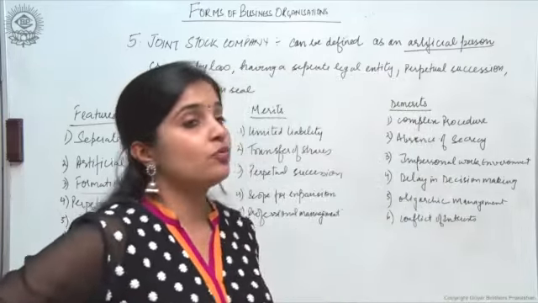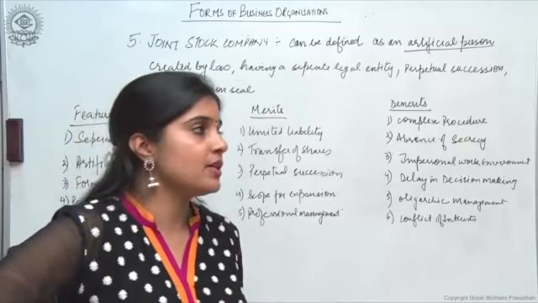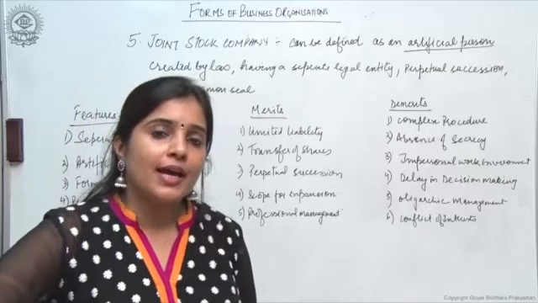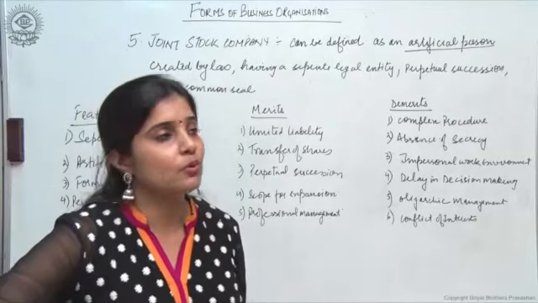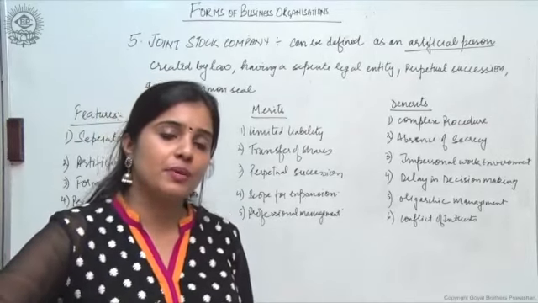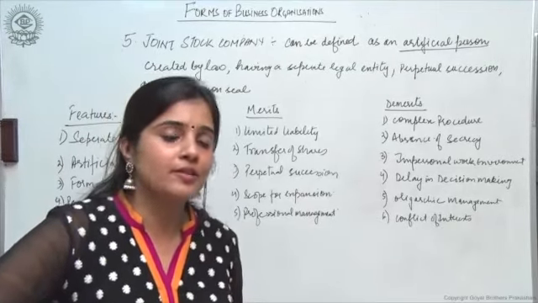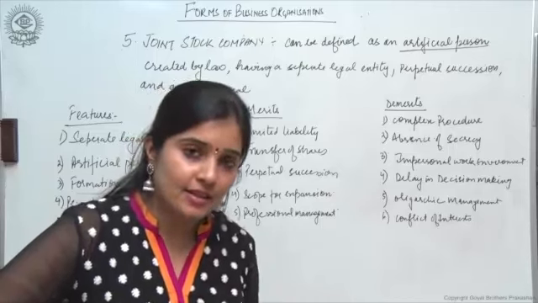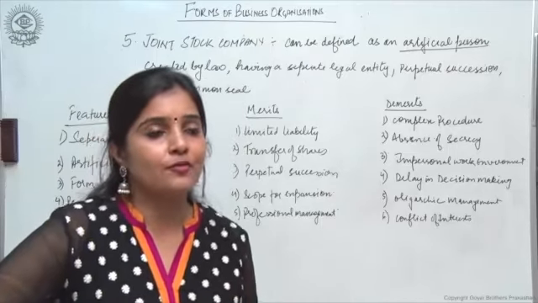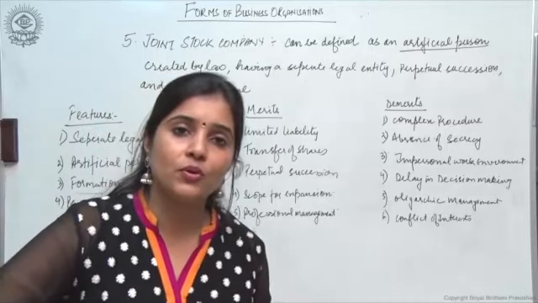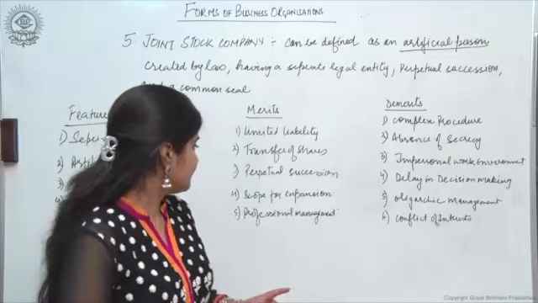There is a case which will often be asked in your question papers: there was a board meeting going on and there was a bomb blast, right? All the members of the company, the board of directors and whoever the shareholders were present, died in the bomb blast. But will the company still continue to exist or not? The answer is yes. Why? Because the company has an entity separate from that of its owners. So even if all the owners have died, the company will still continue to exist.